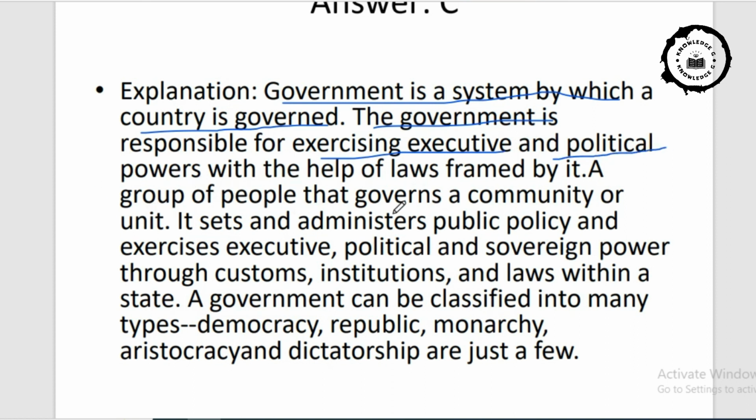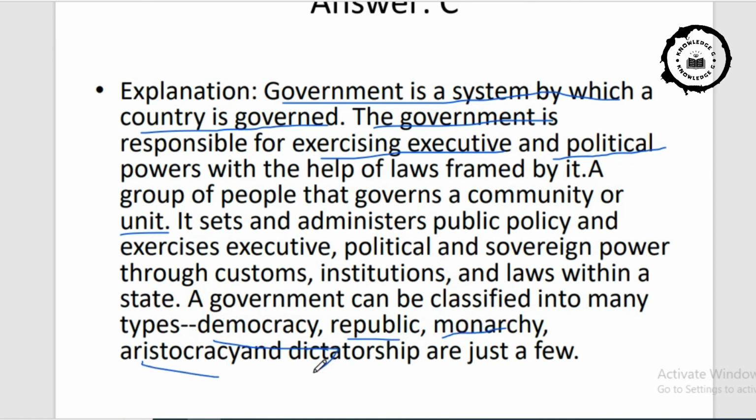A group of people that governs a community or unit. It sets and administers public policy and exercises executive, political and sovereign power through customs and institutions and laws within a state. A government can be classified into many types, that is democracy, republic, monarchy, autocracy,